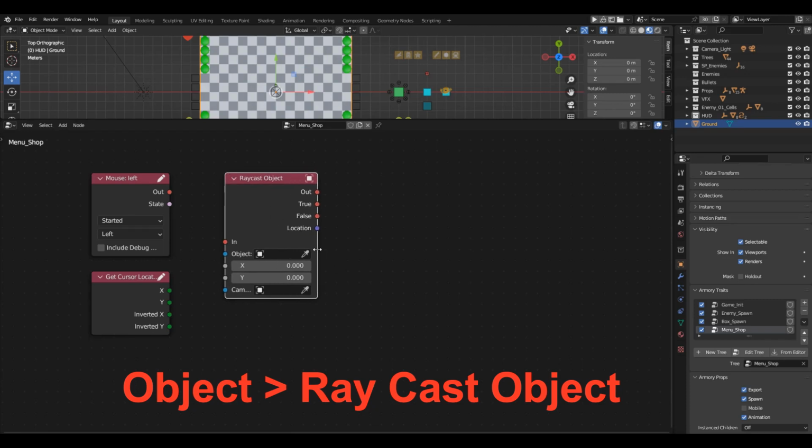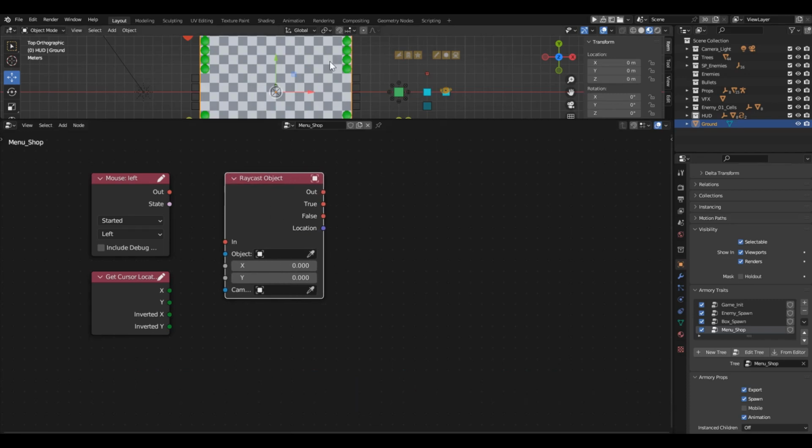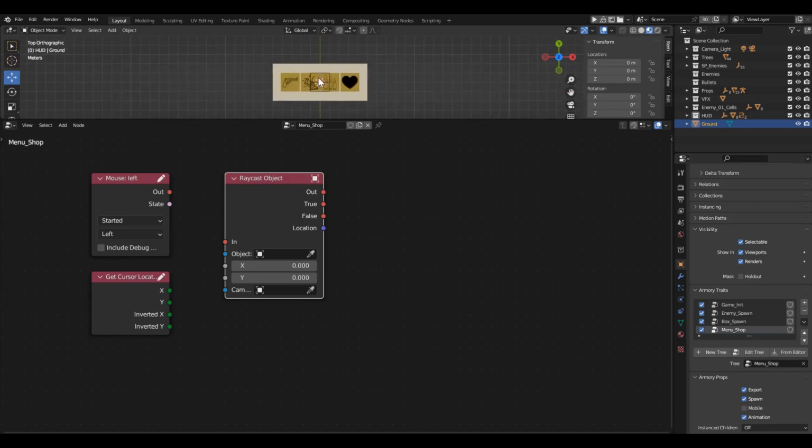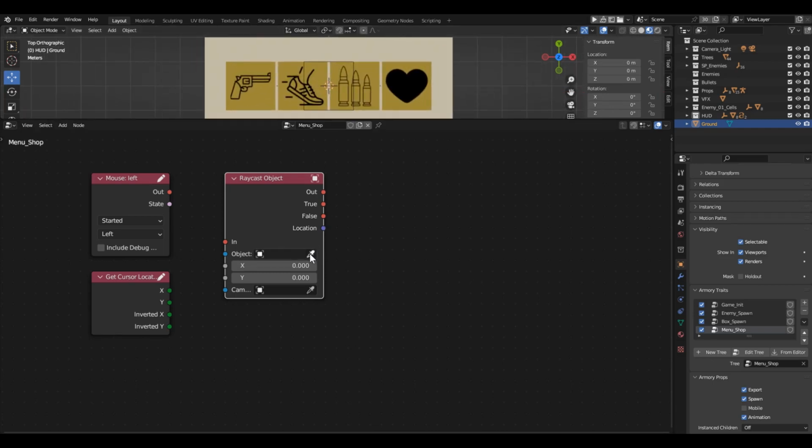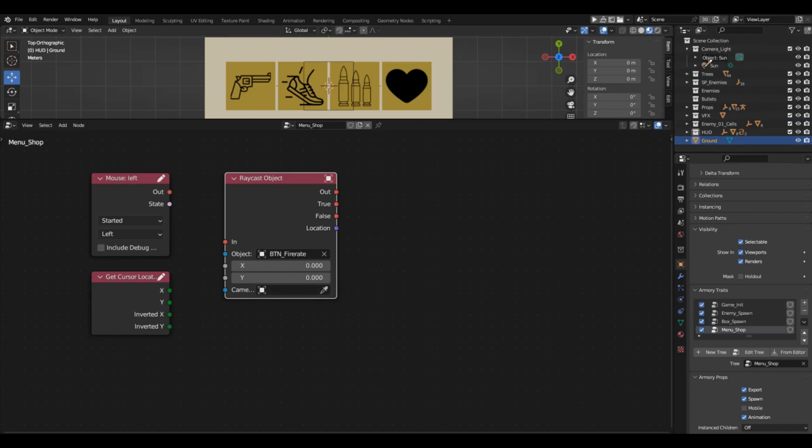This block checks the intersection of coordinates on the X and Y channels with the target object. As the target, let's choose button number 1, named Button Fire Rate. In the camera field, it's essential to select the camera from which the intersection will be registered. So, left mouse button clicks will activate the check, and with the Get Cursor Location block, we'll get the cursor coordinates at the time of clicking. If the cursor is above the button when clicked, then the true channel triggers.